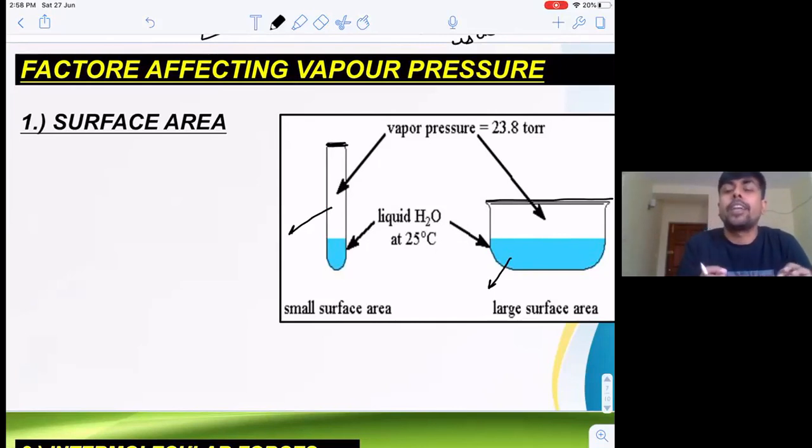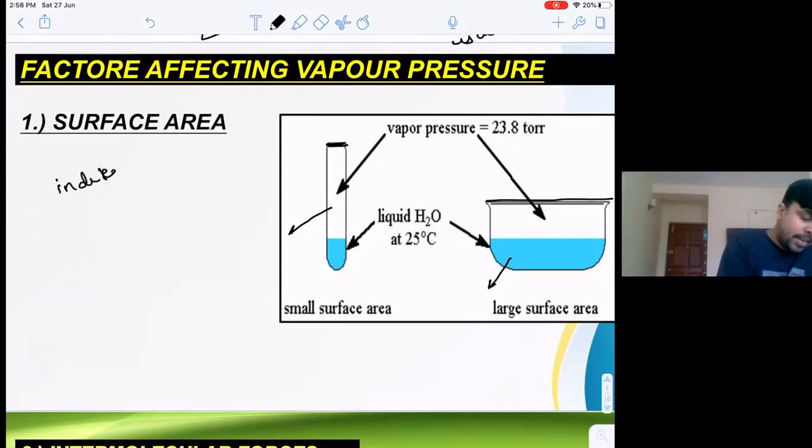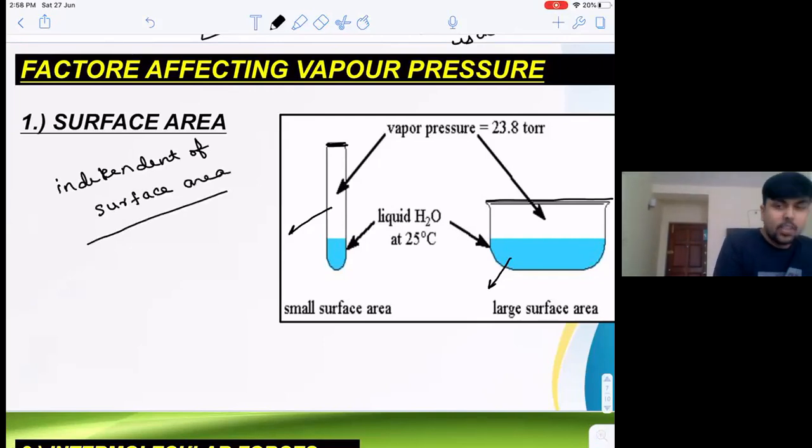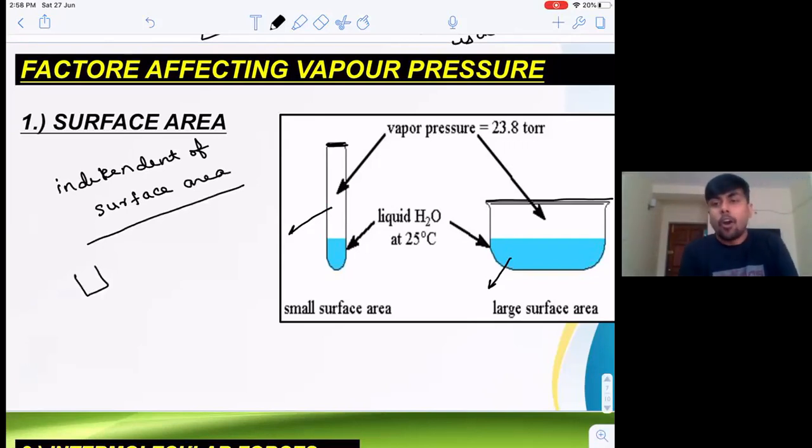Vapor pressure is independent of surface area. Even if you take a small beaker of 250 ml or a bigger beaker of 1000 liter, and you are putting the same liquid at a particular fixed temperature, both the containers will have the same vapor pressure, right?